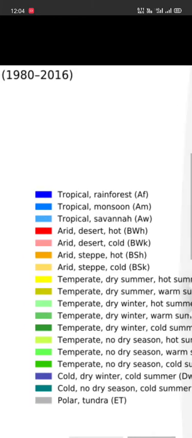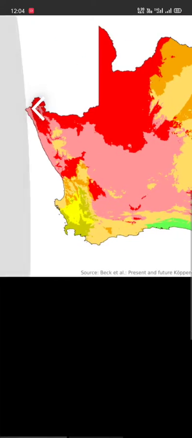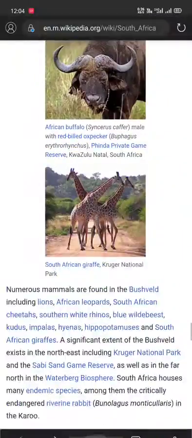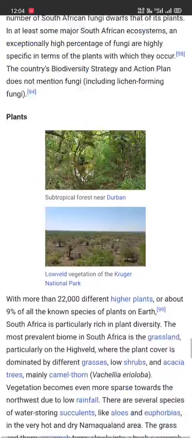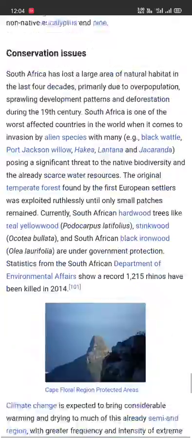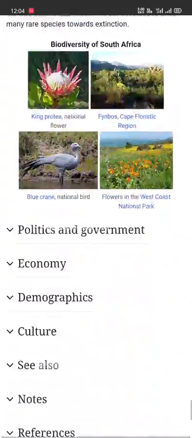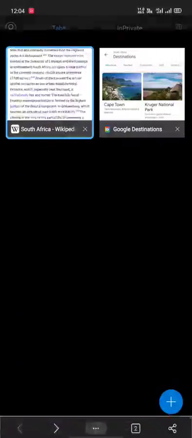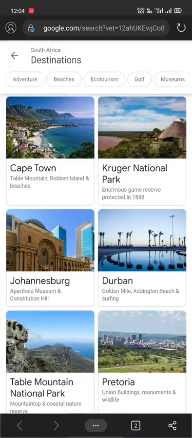You can see how the climatic difference affects the South African nation. Please go through the notes I already provided. It is a place with a rich variety of flora and fauna.